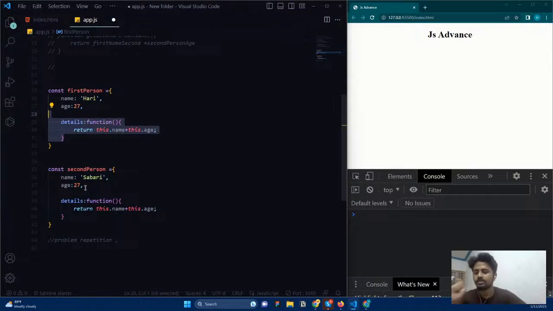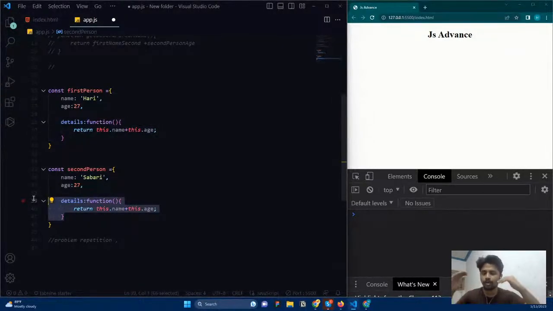So here, the problem is that this function is going to occupy space in this object and also in this object. Remember that if you create 1,000 objects, you are going to create a function in all 1,000 objects, and that function is exactly the same in all of them, and it is going to take up memory.